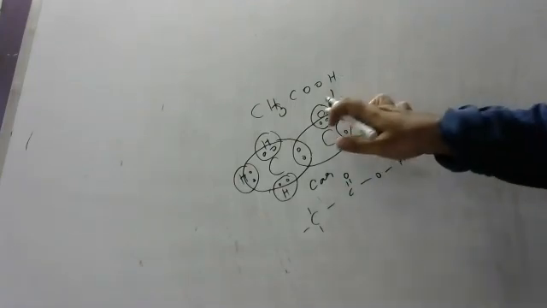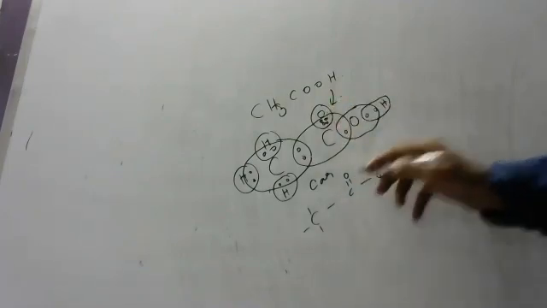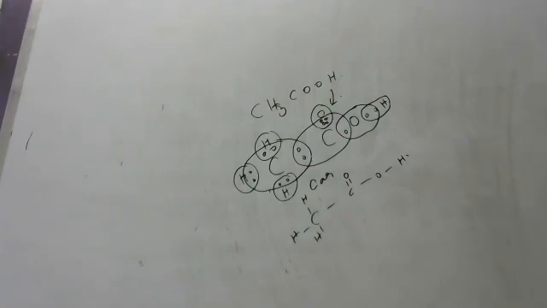CH3COOH. Children, actually 4 electrons, because oxygen will form a double bond. I'll explain, children, don't worry. Any other molecule, if your favorite molecule is there, you can ask me, children.